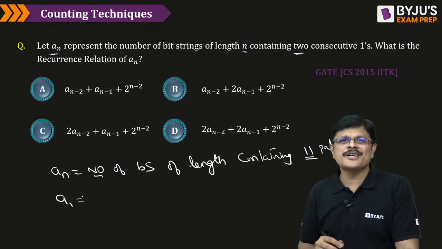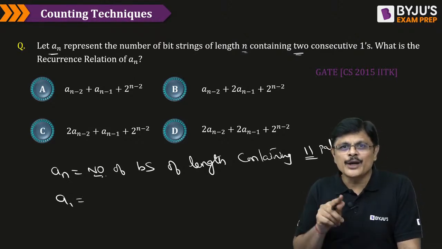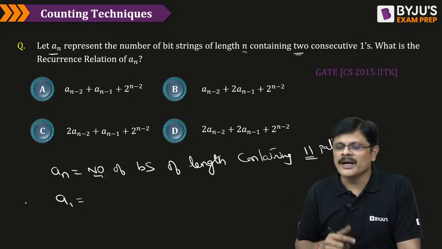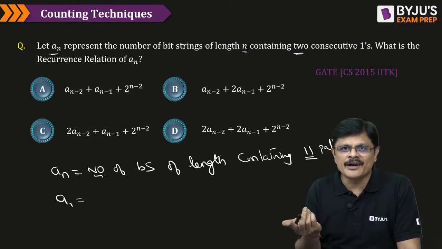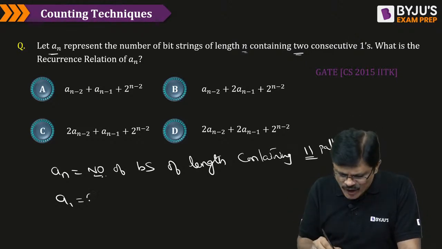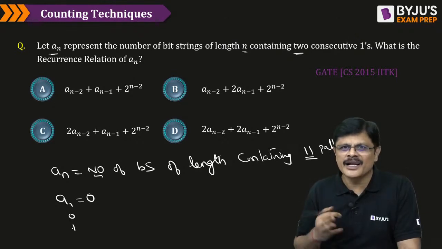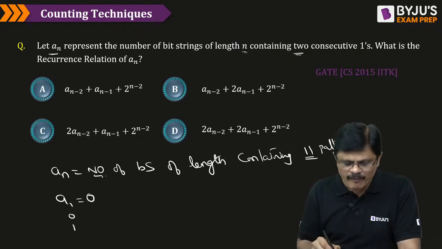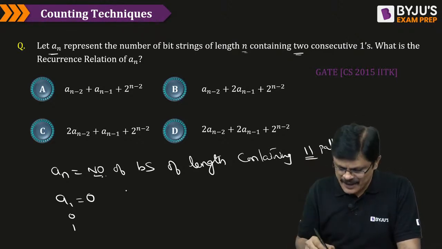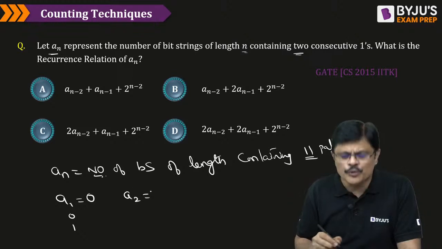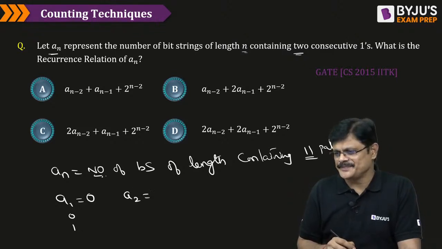How many binary strings of length 1 contain two ones? A binary string of length 1 means either 0 or 1. उसमें two ones कहाँ से आएगा? From where can you get two ones? So it is not possible. There are no two ones in this. So the number of binary strings of length 1 with two ones is not possible, 0 is the answer. How many binary strings of length 2 contain two ones?